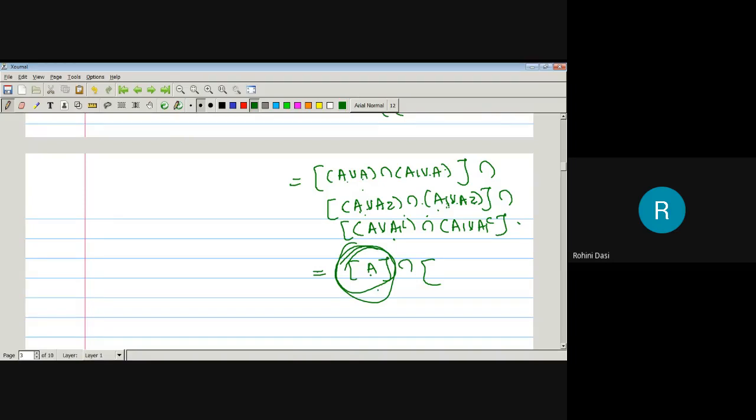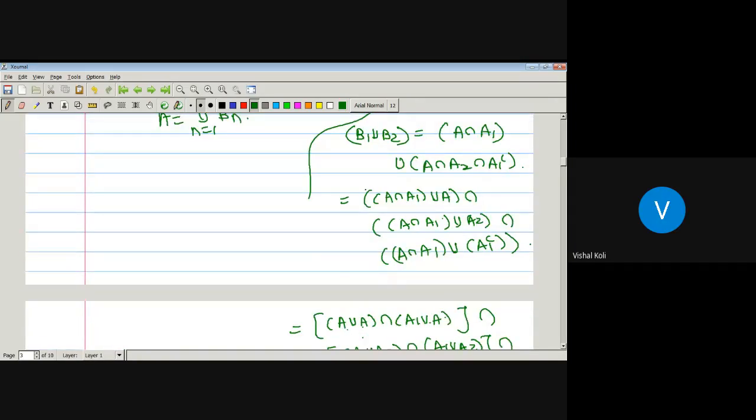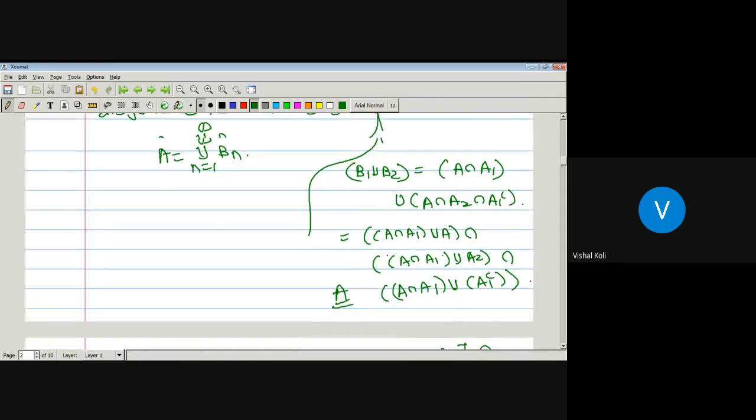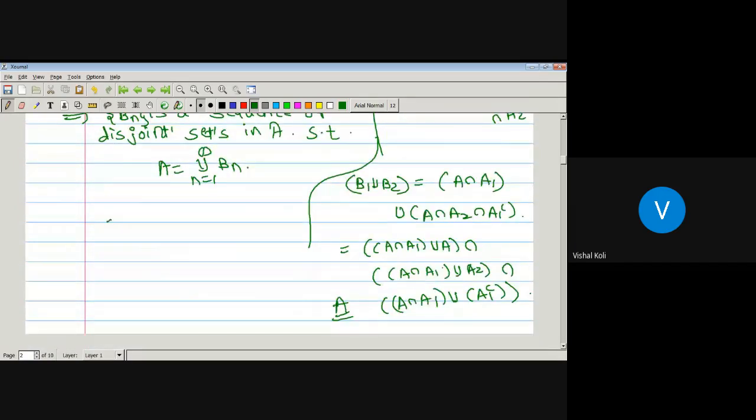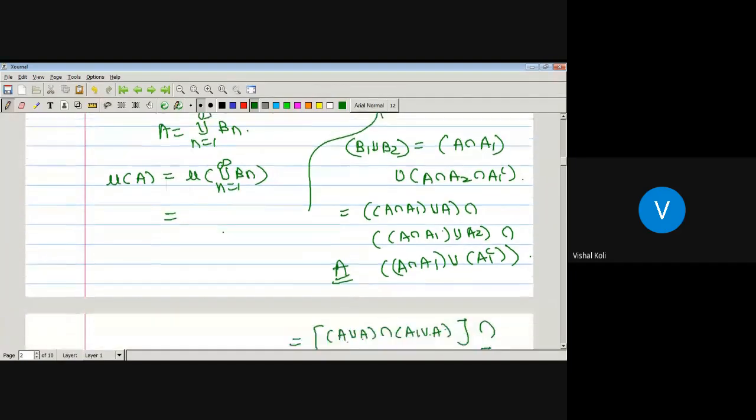Yes, sir. Okay, so B1 union B2 is nothing but A. Similarly, we can prove B1 union B2 union B3 is also A. So A is nothing but union over n running from 1 to infinity Bn. So now measure of A is nothing but measure of union over n running from 1 to infinity Bn, which is nothing but, as each Bn is a sequence of disjoint sets in algebra curly A, it holds the countable additive property, which is summation n running from 1 to infinity measure of Bn, from the definition of mu.